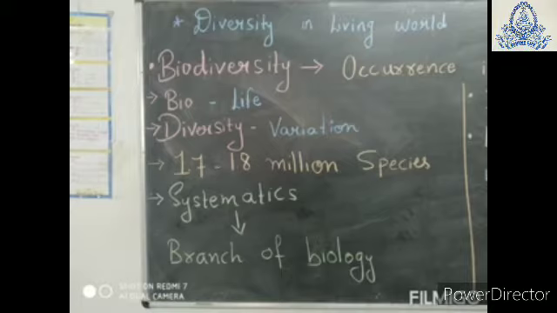Let us study systematics. What do you mean by systematics? Systematics is a branch of biology that deals with cataloging plants, animals and other organisms into categories that can be named, compared and studied. It means this branch of biology helps in dividing plants and animals into categories which can help in further studies. They can be named and compared with each other for further advancement.